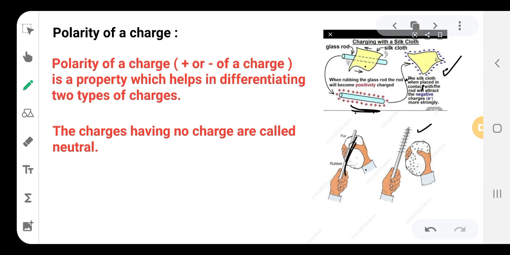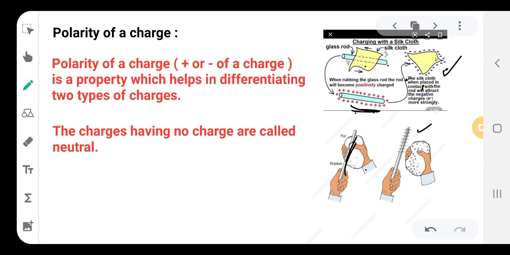So here in both the cases they are insulators, they are not conductors. So the main electrification which causes the static charges to reside on their surface is due to friction. So when we are rubbing, it is nothing but friction, right?